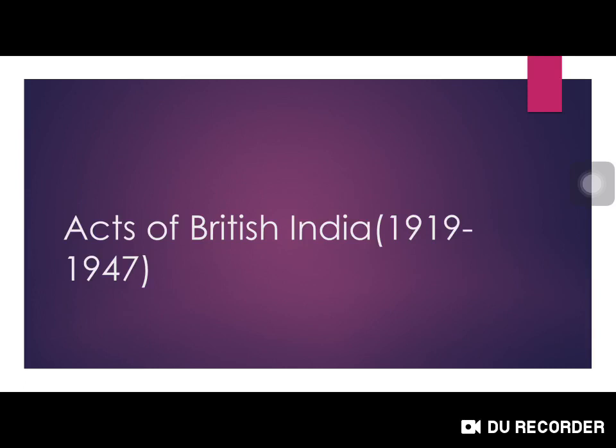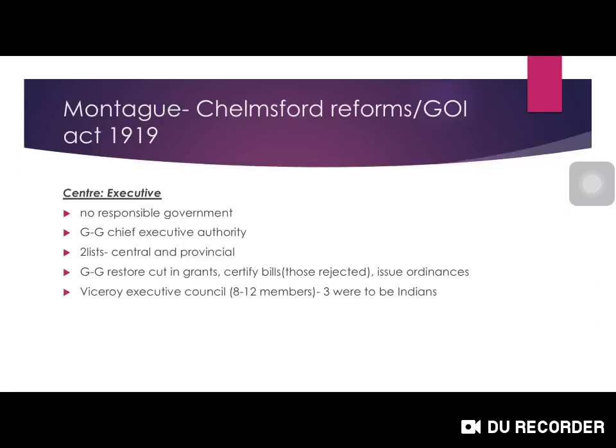In this video lecture, we will be discussing the Acts of British India from 1919 to 1947. In my previous video lectures, I have explained the Regulating Act 1773 to the Parliamentary Reforms 1909, and this is a continuation of those videos. Let's get started. Before going into the provisions of the Act, let's see why this Act was formed.